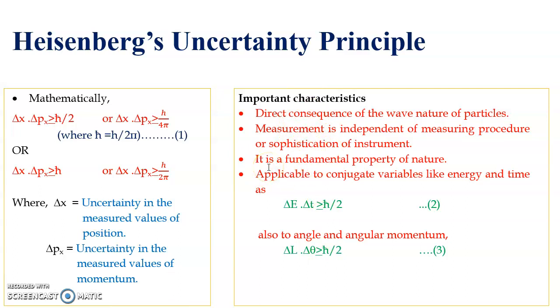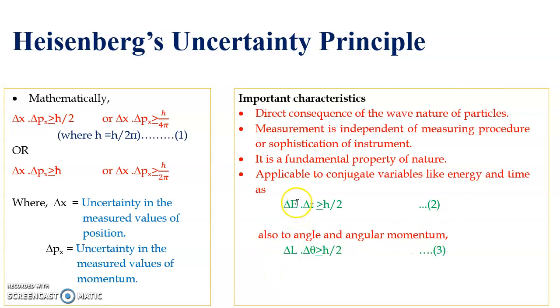One of the reasons explained is that uncertainty may be due to a fundamental property of nature. Nature doesn't allow us to measure the correct values of position as well as momentum simultaneously. This is also applicable to conjugate variables like energy and time, angle and angular momentum.